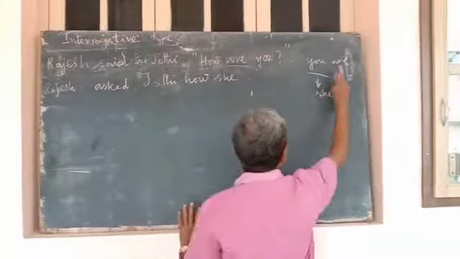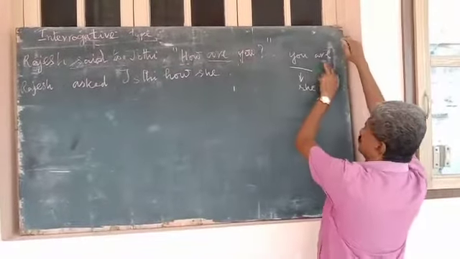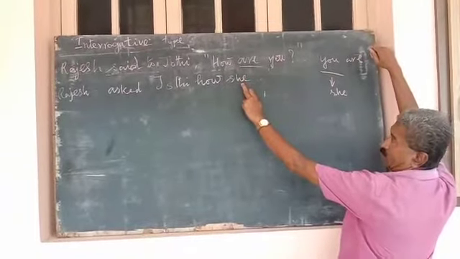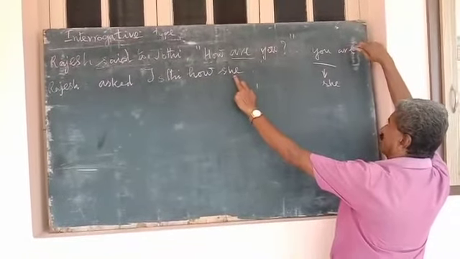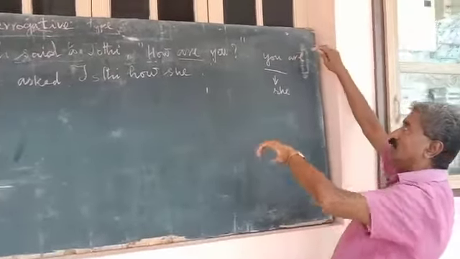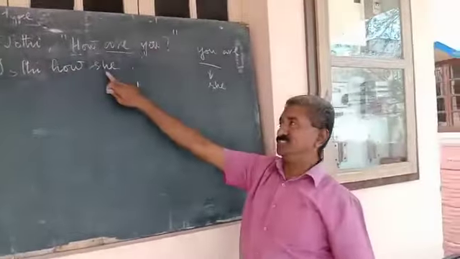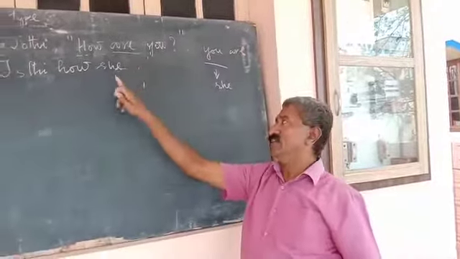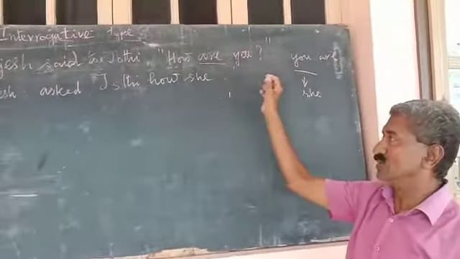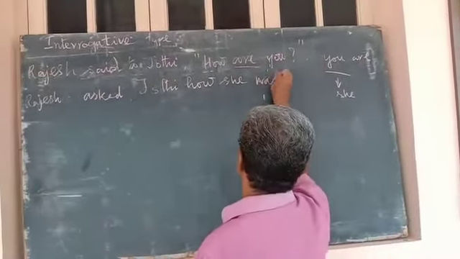Are is associated with you. When we are writing she, are is not applicable. Here also it is a change. Are has to become were, but for she we cannot write were. Another one we can take is was. She was. How she was.